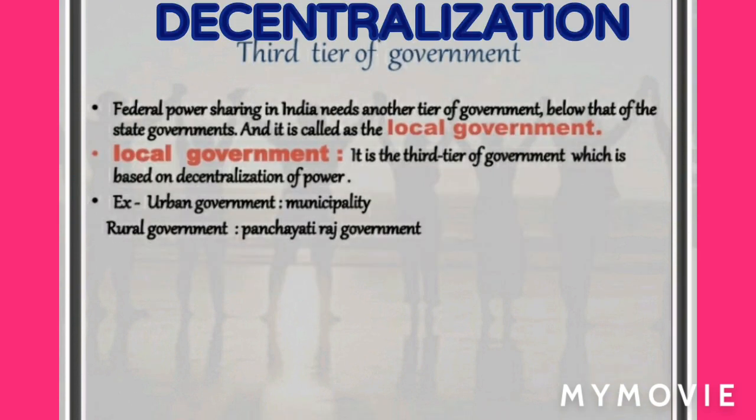The third way by which federalism is practiced in India is through the means of decentralization. When power is taken away from central and state government and given to the local government, it is called decentralization. Children, the basic idea behind decentralization is that there are a large number of problems and issues which are best settled at the local level. People have better knowledge of problems in their localities. They also have better ideas on where to spend money and how to manage things more efficiently. Besides, at the local level, it is possible for the people to directly participate in the decision-making process.